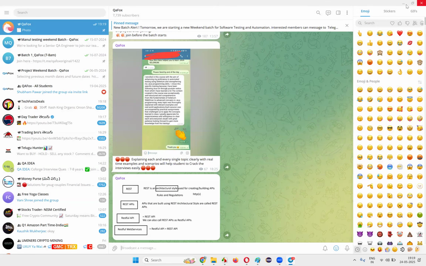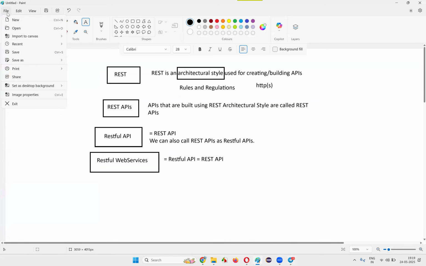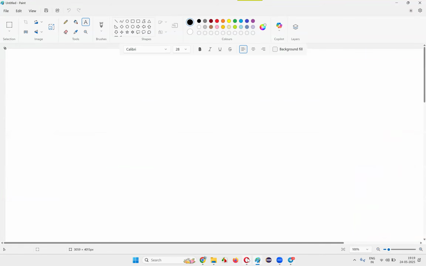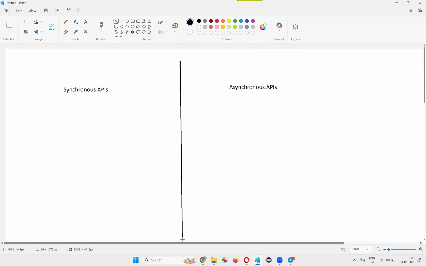Okay, done. The next item that I'm trying to explain here is synchronous APIs versus asynchronous APIs. What are synchronous APIs? What are asynchronous APIs? At a high level, when you hit a particular API, if the response is coming immediately once you trigger it, those are called synchronous APIs.